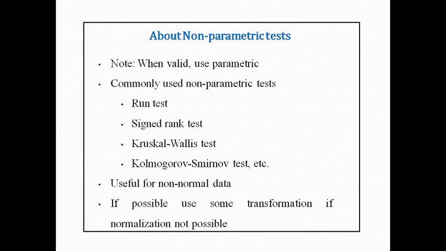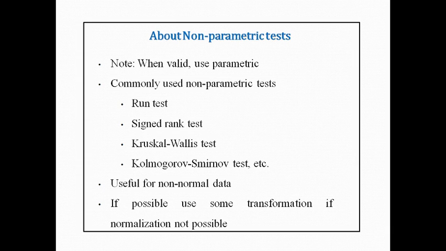When your assumption is not valid for the parametric test, we can go to the non-parametric test. Commonly used tests are the run test, sign test, Kruskal-Wallis test, and Kolmogorov-Smirnov test. Many tests are available in non-parametric, but these basic tests are very useful for our day-to-day lab work, so we study them in our syllabus. The non-parametric test is mostly useful for non-normal data and categorical data.